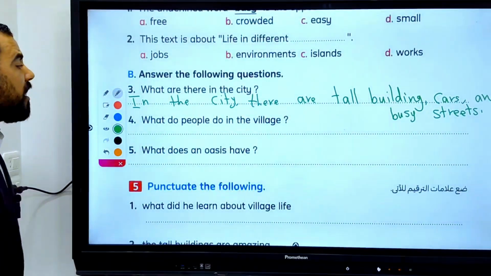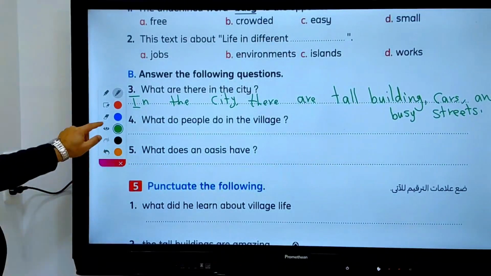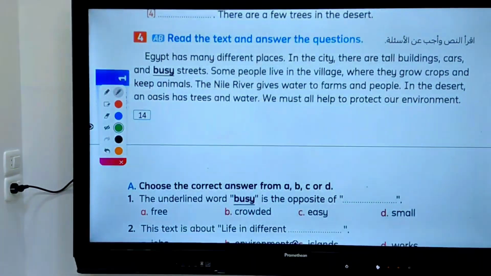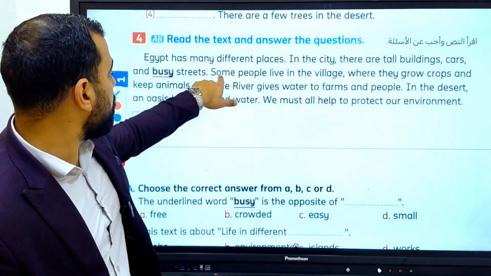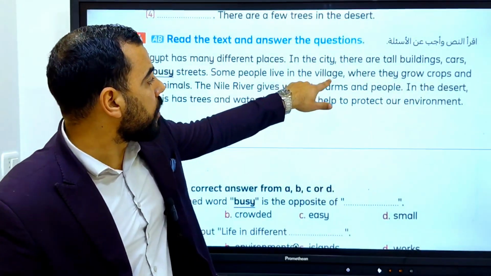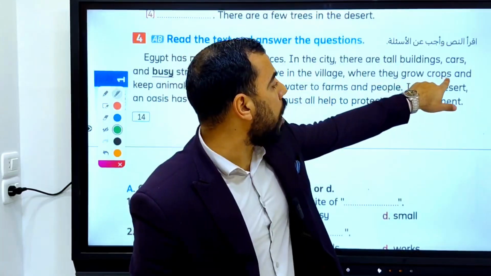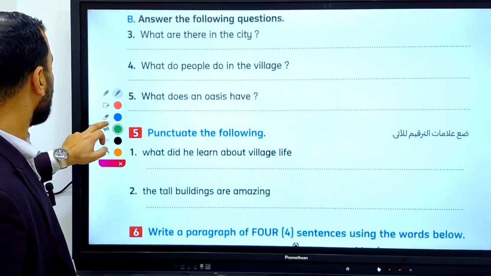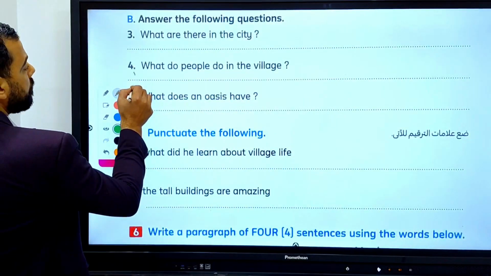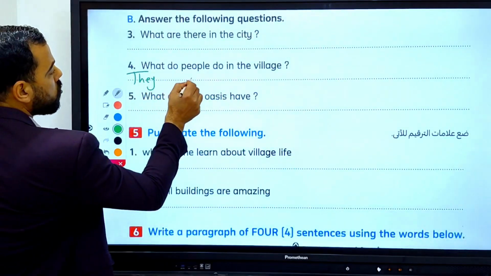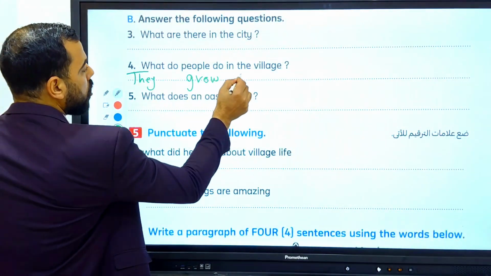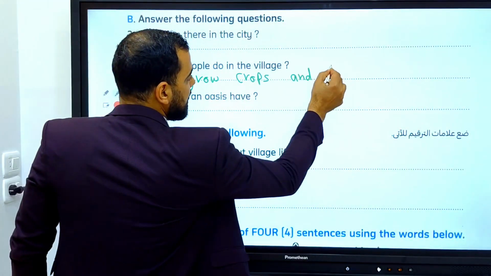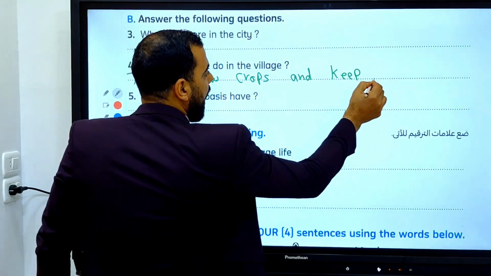Okay, number 2. What do people do in the village? Let's go back to the passage. What do people do in the village? Okay, so in the village, some people live in the village, where they grow crops and keep animals. Okay, so you need to go back here to write they grow crops and keep animals.